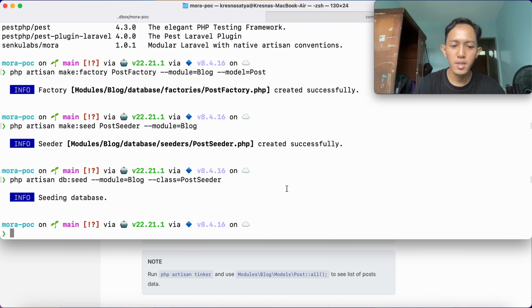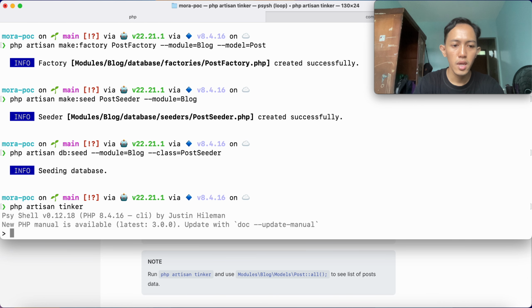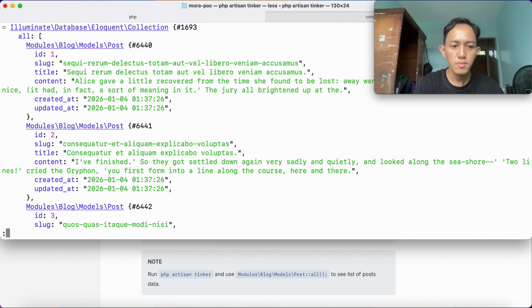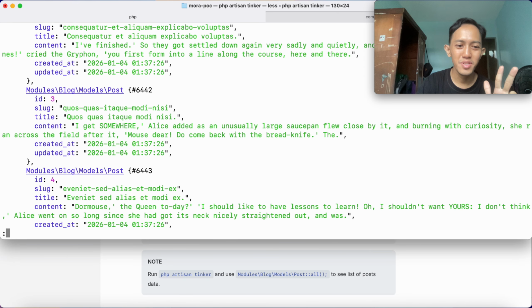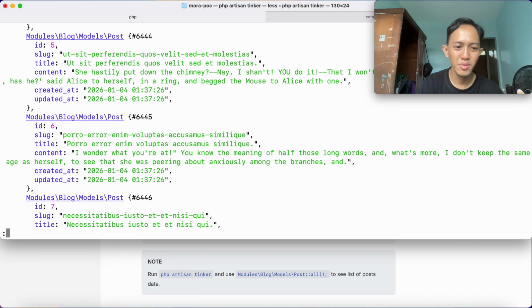And we want to check by running PHP artisan tinker, and then we run modules blog models post all. Yes, we already have 3 posts here. I mean 10 posts actually if we scroll down here.